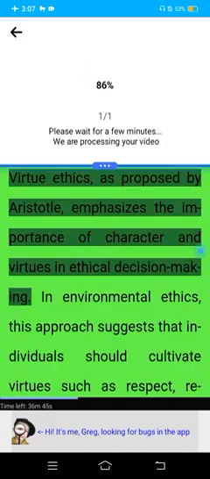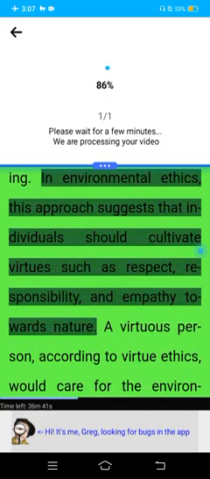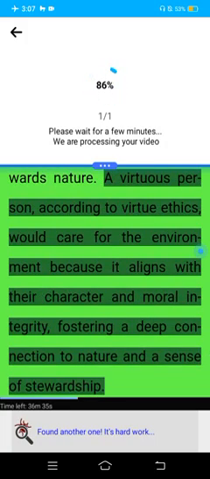Virtue ethics. Virtue ethics, as proposed by Aristotle, emphasizes the importance of character and virtues in ethical decision-making. In environmental ethics, this approach suggests that individuals should cultivate virtues such as respect, responsibility, and empathy towards nature. A virtuous person, according to virtue ethics, would care for the environment because it aligns with their character and moral integrity, fostering a deep connection to nature and a sense of stewardship.